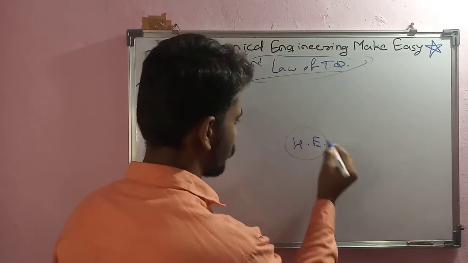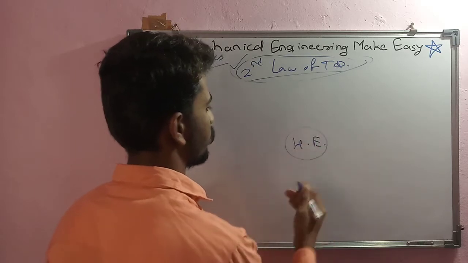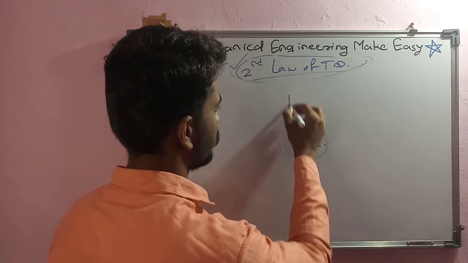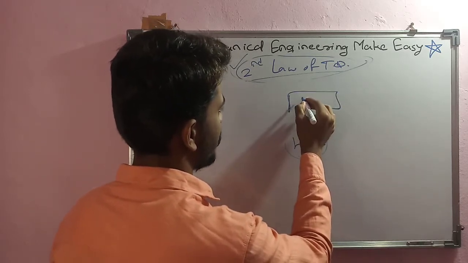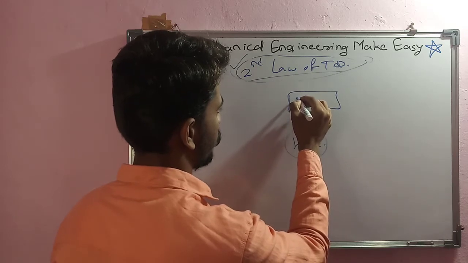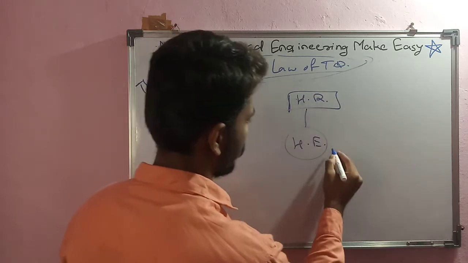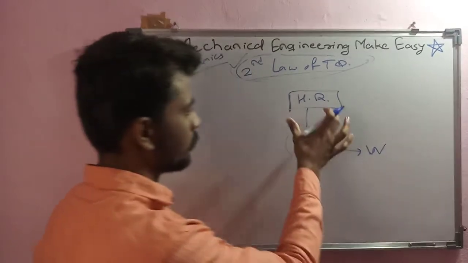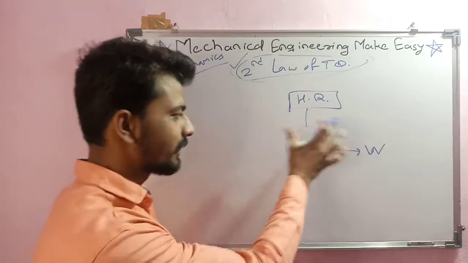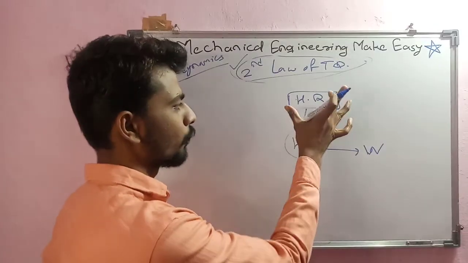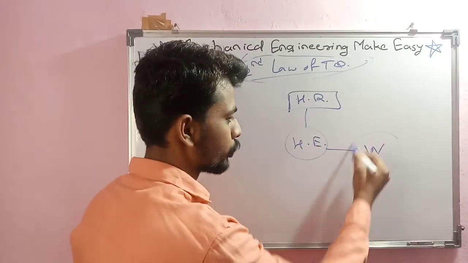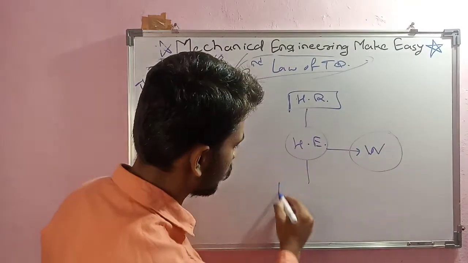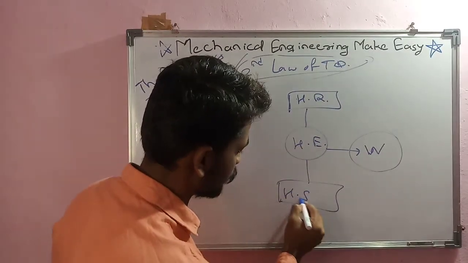It is taking heat from this heat reservoir and producing work. So it is impossible for any heat engine to take heat from only one single reservoir and produce work. There should be another heat sink also.